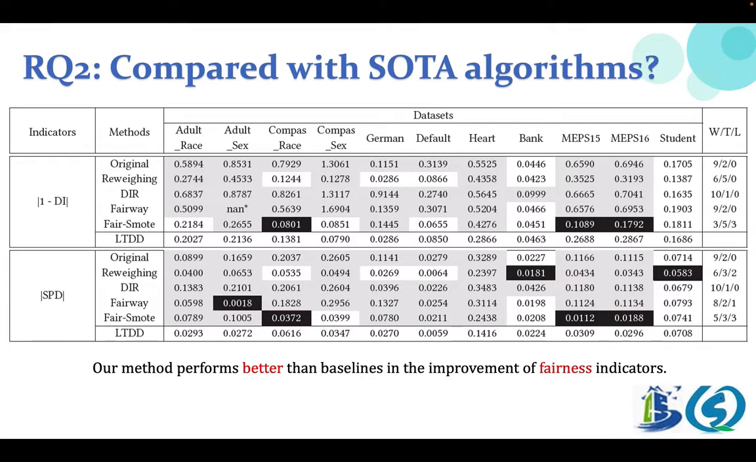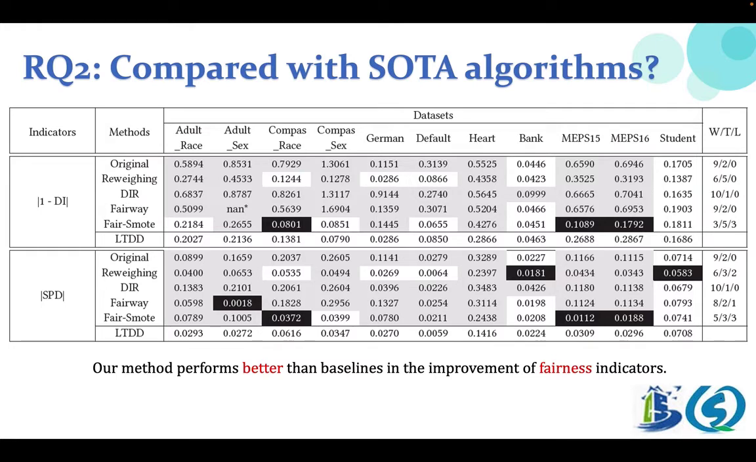The gray background in the table indicates that our method has won against the baseline, which is to say that the Wilcoxon p-value is less than 0.05 and the Cliff's delta is greater than 0.147. The black background indicates that our method loses to the baseline, which is to say that the Wilcoxon p-value is less than 0.05 and the Cliff's delta is less than minus 0.147. The white background indicates a tie.